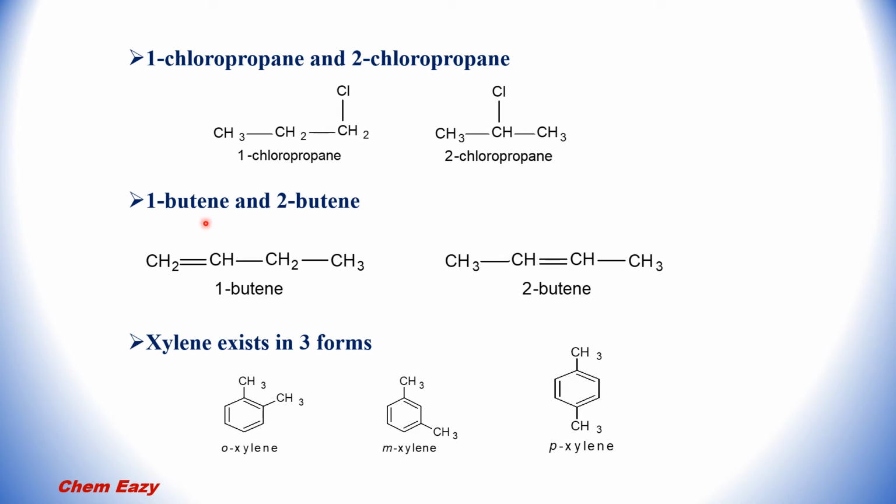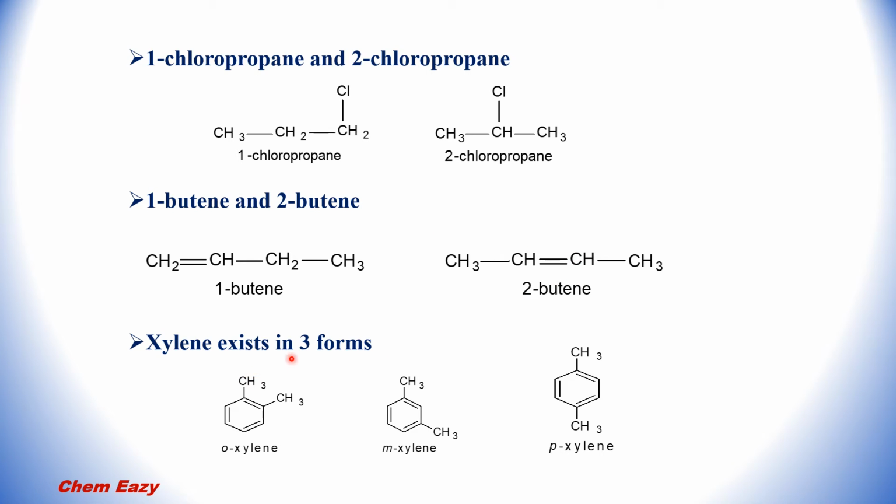In case of alkenes, that is 1-butene and 2-butene, the position of double bond is different. In 1-butene, the double bond is present between carbon 1 and 2, and in 2-butene, the double bond position is between carbon 2 and 3. Both have the same molecular formula.